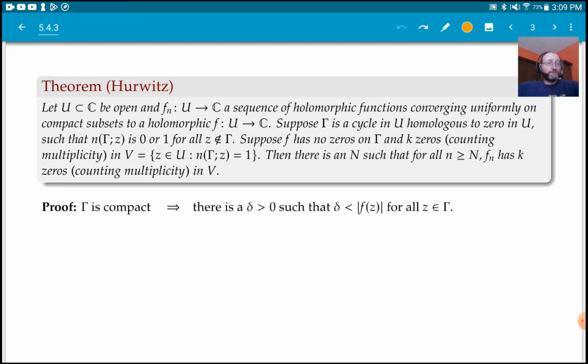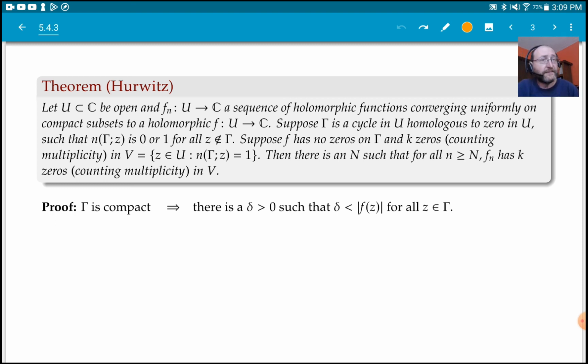Basically, it says that if we converge to something, eventually all the things in the sequence have the same number of zeros in some region. So gamma is compact, as a set.